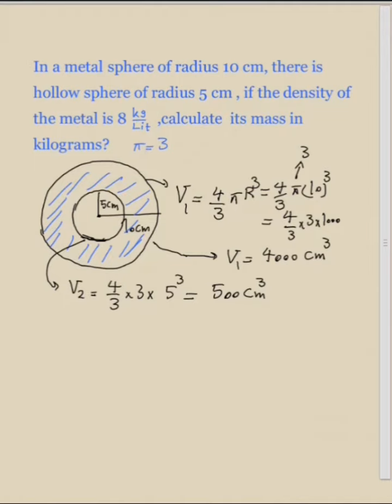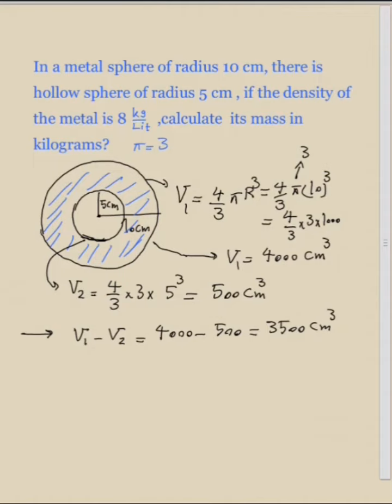So we have the volume of the bigger sphere, and we have the volume of the hollow sphere. So the volume of the blue color is equal to V1 minus V2, which is equal to 4000 centimeters cubed minus 500 centimeters cubed, which is equal to 3,500 centimeters cubed. And this is the volume of the blue region. But what the question is asking us is calculating the mass of this object in kilograms. So what we need to do is multiply density by volume.